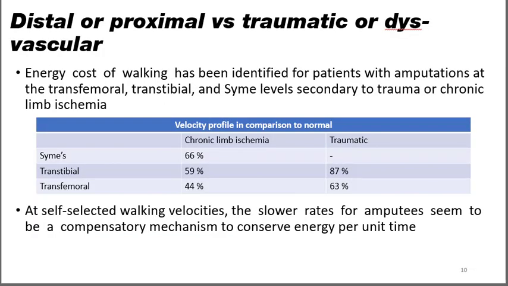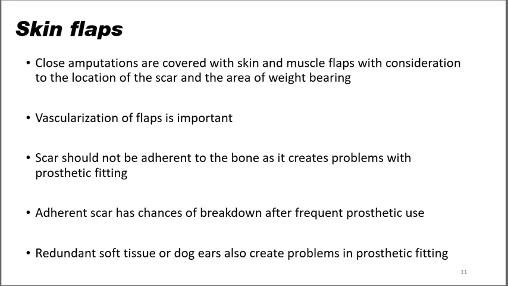Now, when comparing distal versus proximal and traumatic versus dysvascular amputation, if we look at the self-selected walking velocities, we will see that there is a slower rate of walking in amputees who have undergone transfemoral amputation due to vascular insufficiency. This is a compensatory mechanism to conserve energy per unit time.